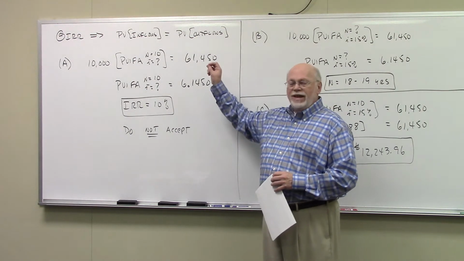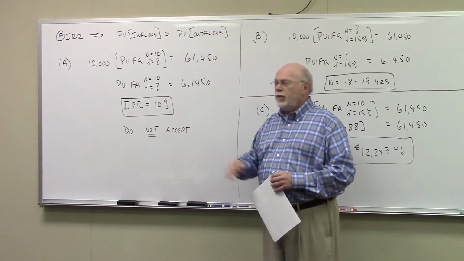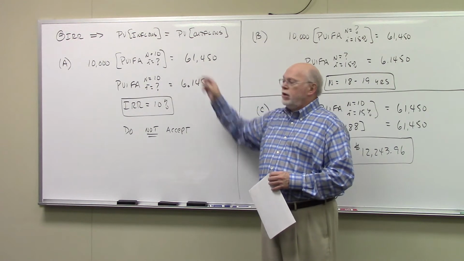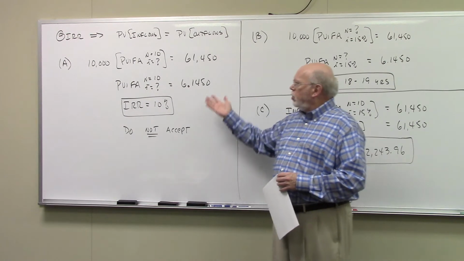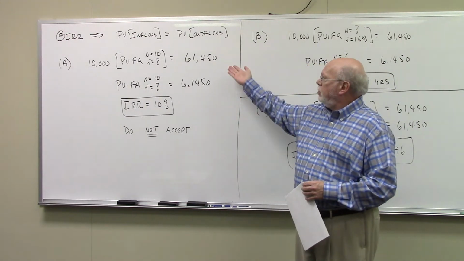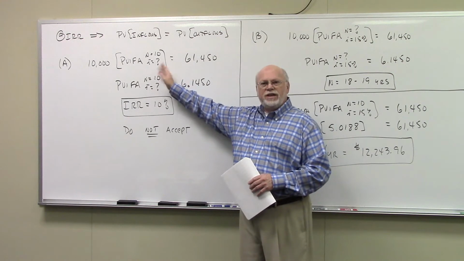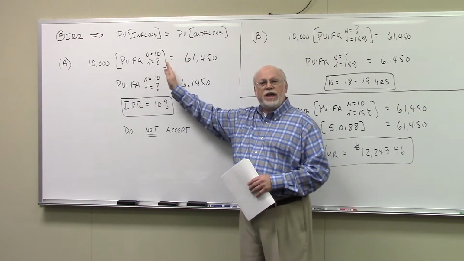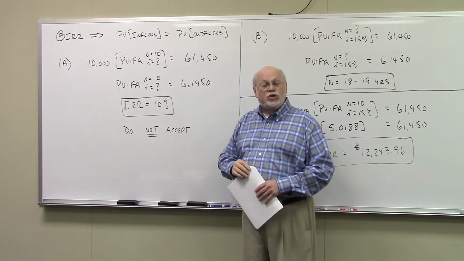To find its present value, of course, you use your PVIFA. So we know that N is equal to 10. We're going to get 10 annual payments. That's going to be our inflow. And we want to set that equal to the cost of the project, the initial investment, which is $61,450. So we're looking for that interest rate that sets the present value of the inflows equal to the present value of the outflows. That's defined as internal rate of return.